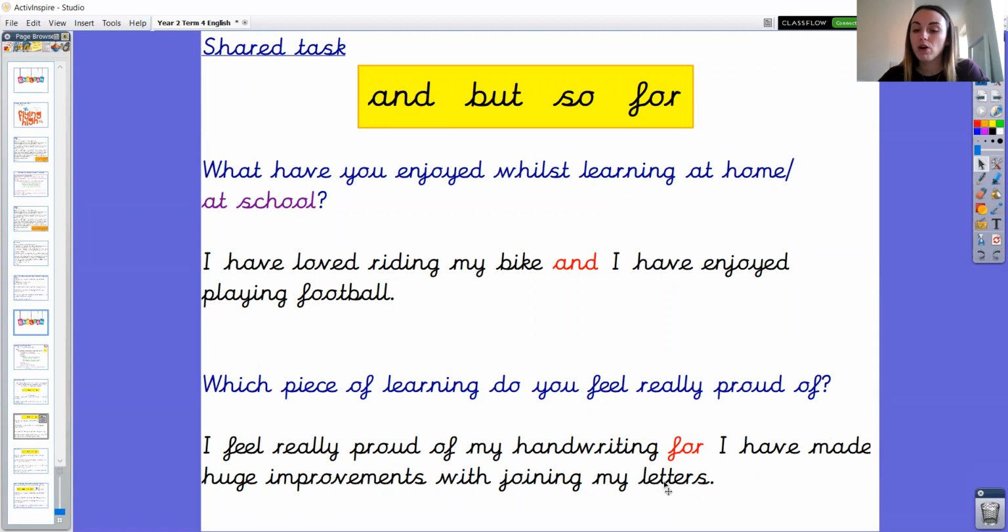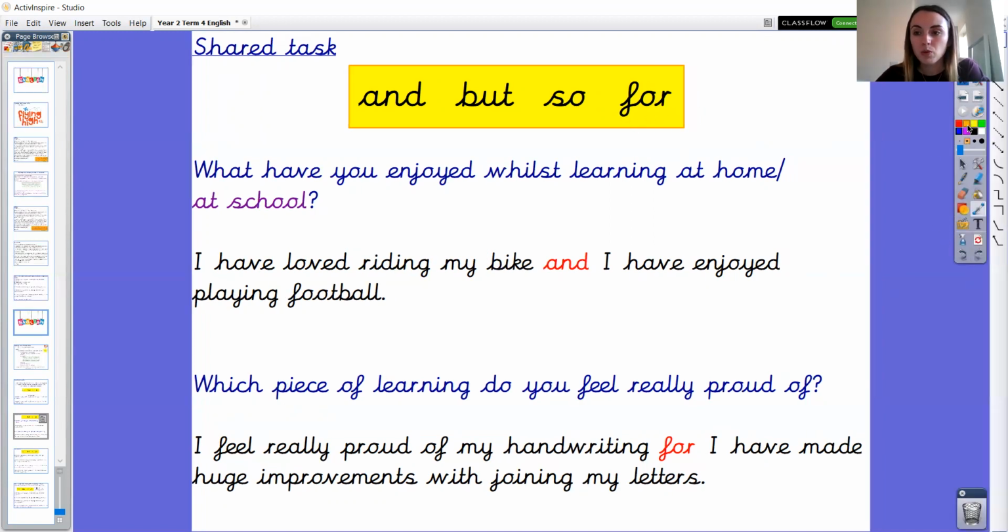So if we were to use "because" there, that would also make sense. But of course, that isn't a coordinating conjunction, hence why we are focusing on using "for" today. I just also want to draw your attention to this phrase here, "huge improvements".